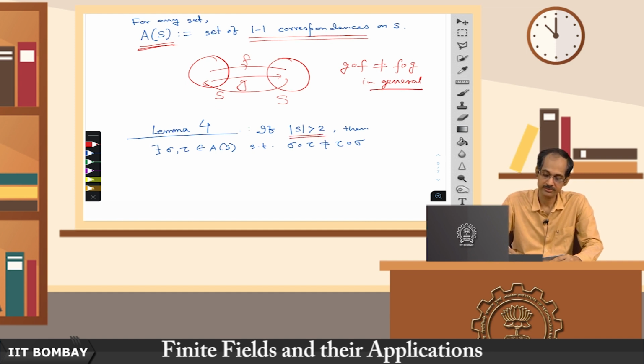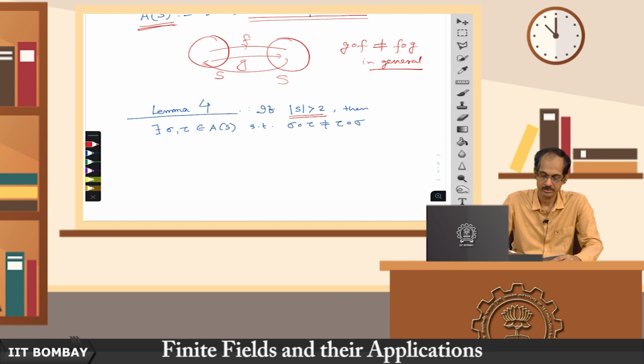So, if the number of elements in S is greater than 2, then this composition operation is not commutative. Okay, so let us take an example. Suppose we take 1, 2 and 3 in S, and there may be more elements and it does not matter. So, we will take a map which takes 1 to 2, 2 to 3 and 3 to 1.